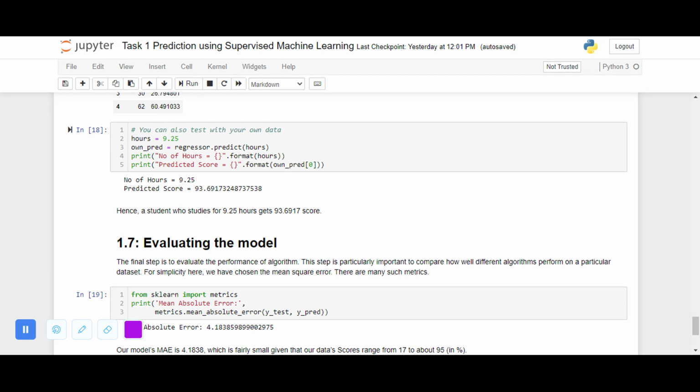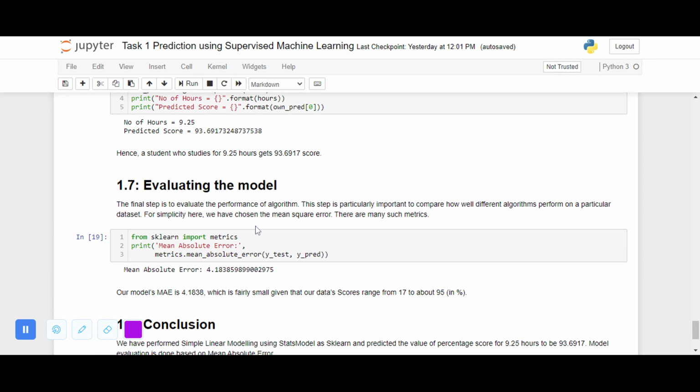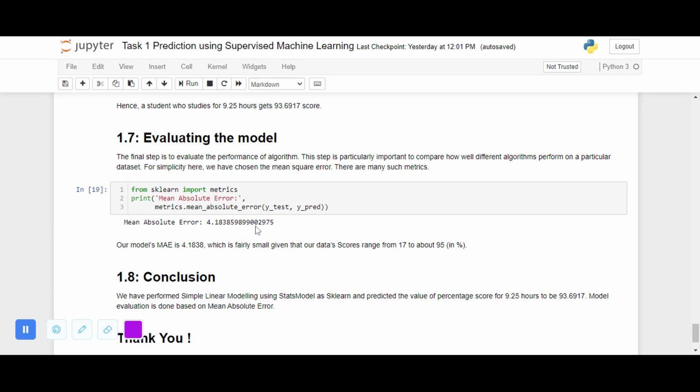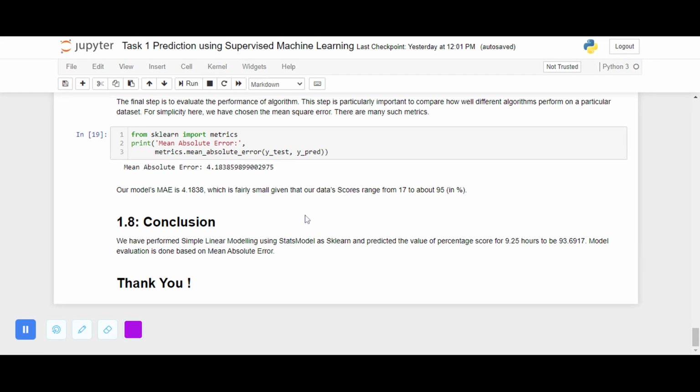We perform the model evaluation by using the mean absolute error from sklearn.metrics, and we see that the mean absolute error is 4.183, which is fairly small given that our data scores range from 17 to 95 in percentage.